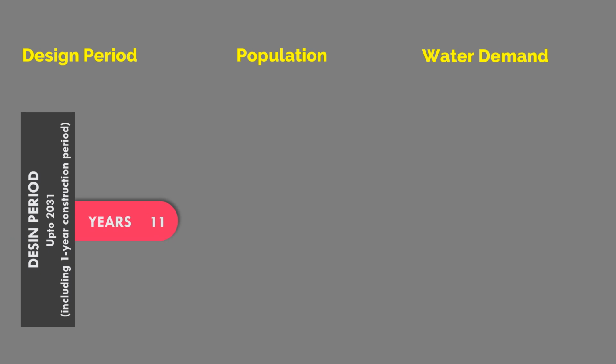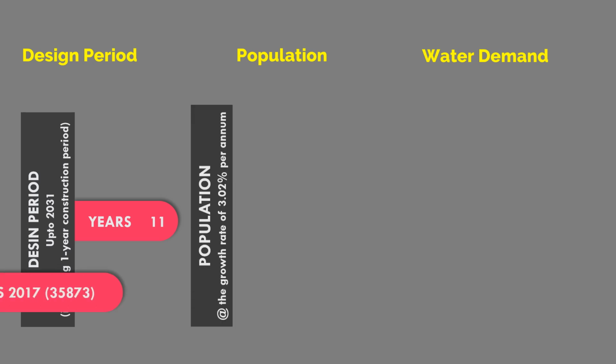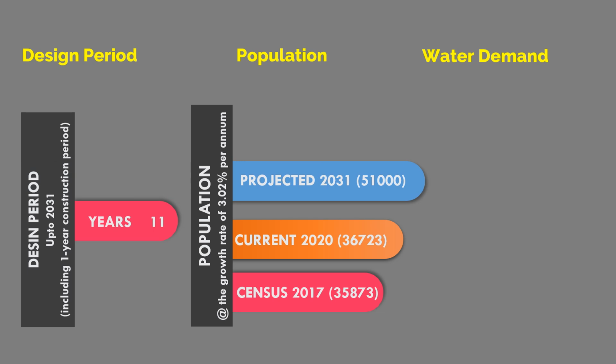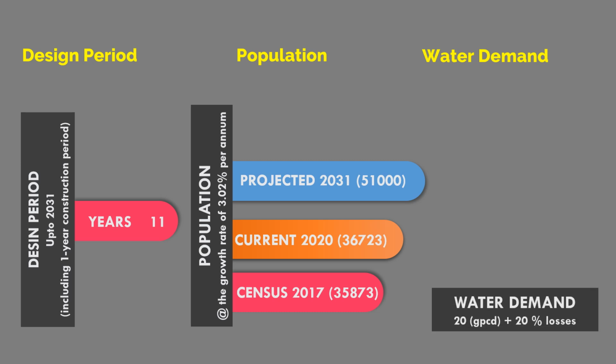In our case, I have determined the design period to be 11 years, including 1 year of construction period, up to 2031. According to the 2017 census, the population of the city was 35,873, and the current population is about 36,723. At the same rate, that is 3.02% per annum, the projected population is approximately 51,000 persons. And the water demand is equal to 1,224,000 gallons per day.